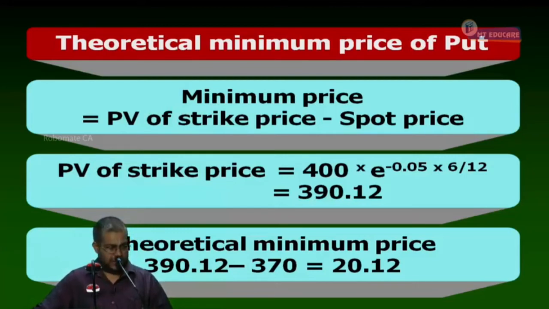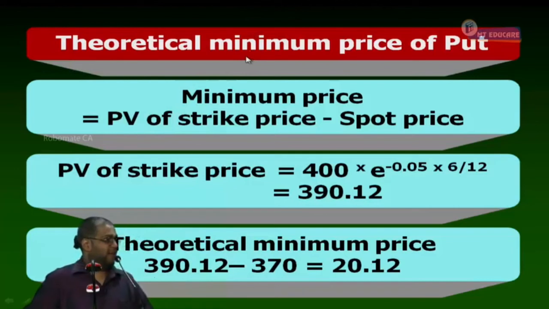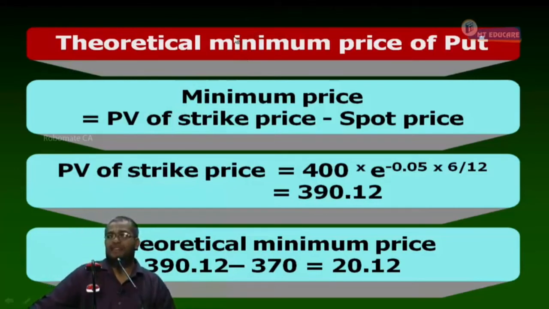The put is what? Underpriced. The put is underpriced. Always alertness and agility is important. Therefore, what should you do? Buy the put option.